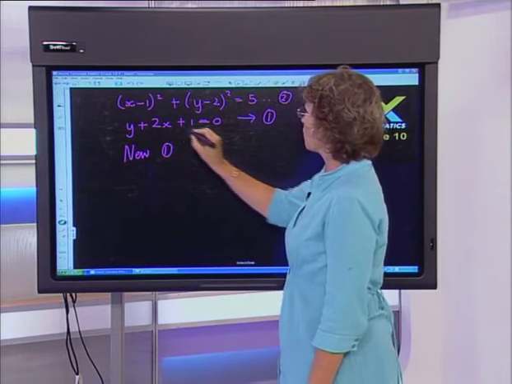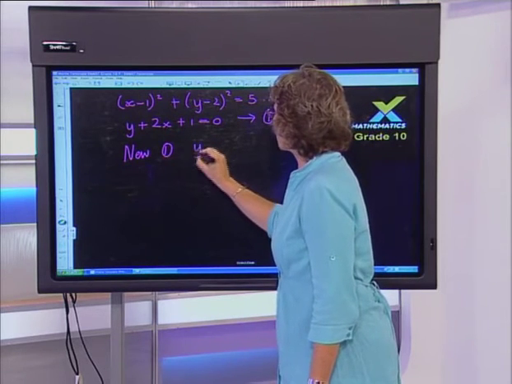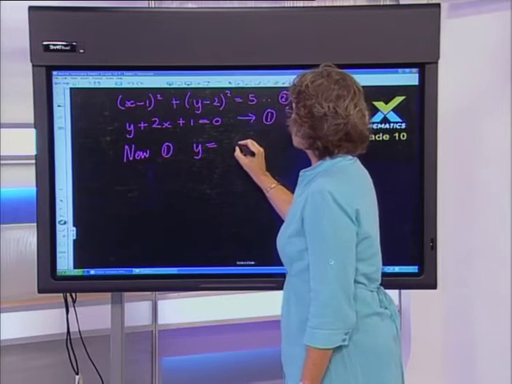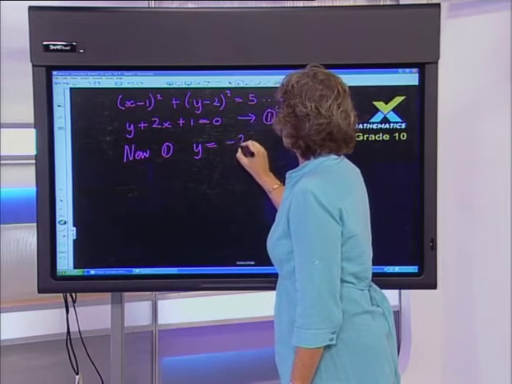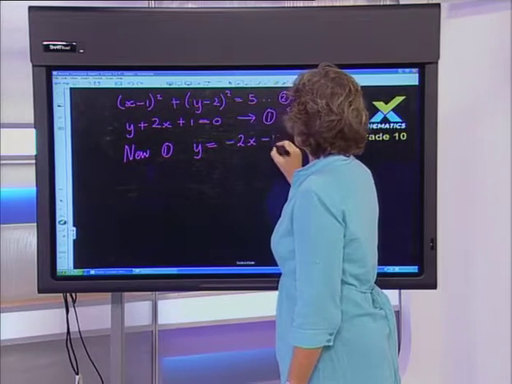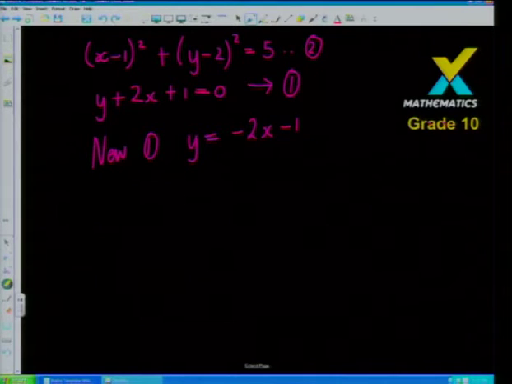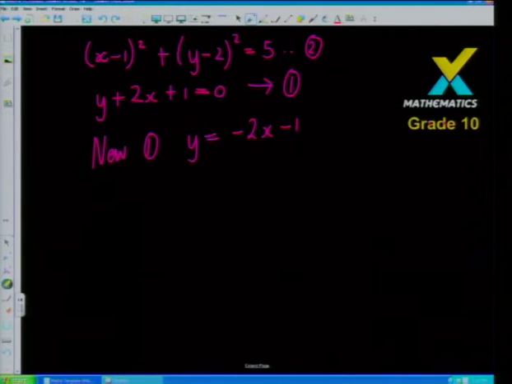All right, so now from my equation 1, I'm going to reorganize it, and this time I'm going to get y on its own. And so you can see that y is going to be negative 2x subtract 1. Now, of course, someone is most probably saying, could he have isolated the x and divided by 2? Well, yes, of course. But then he would have been working with fractions.